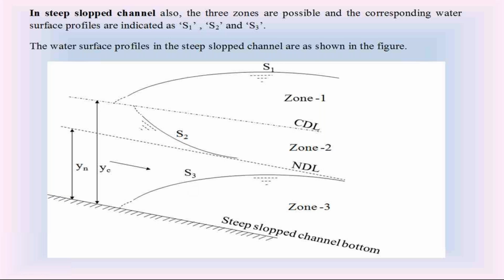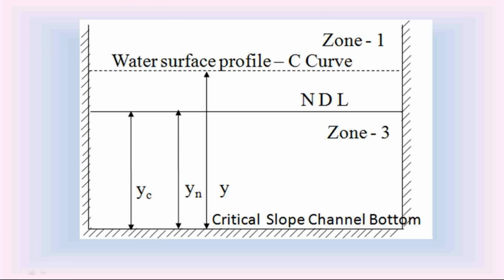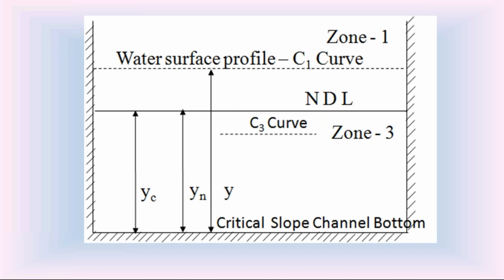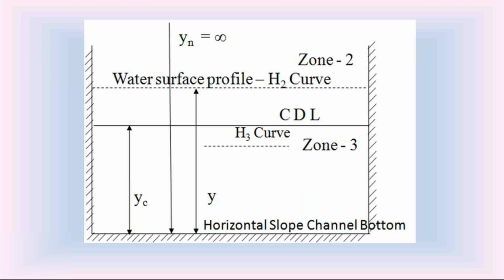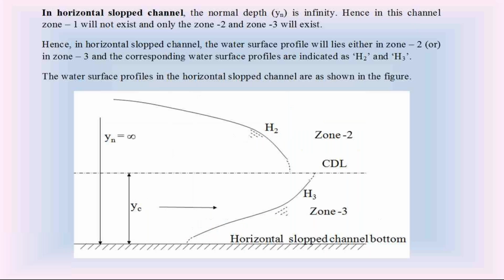In the steep slope channel, there is no zone 2. In the critical slope channel, we have only two water surface profiles, C1, C3. C1 rising water surface, backwater curve. C3 rising water surface, backwater curve. Similarly, in the horizontal slope, there is no zone 1. In the horizontal slope, we have only two water surface profiles, H2, H3.